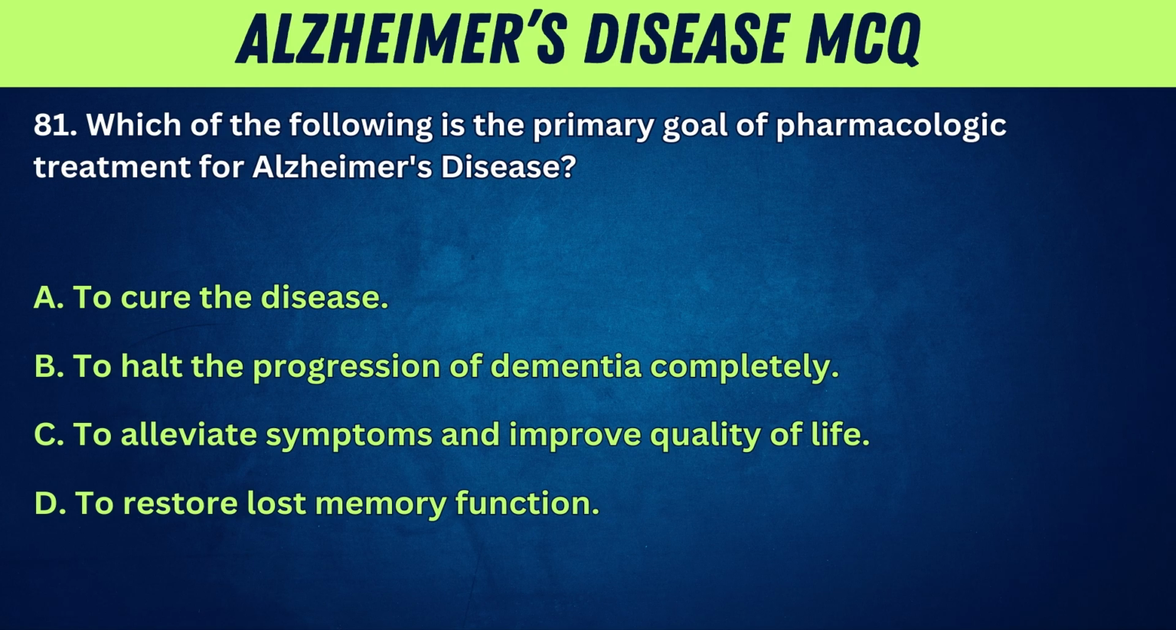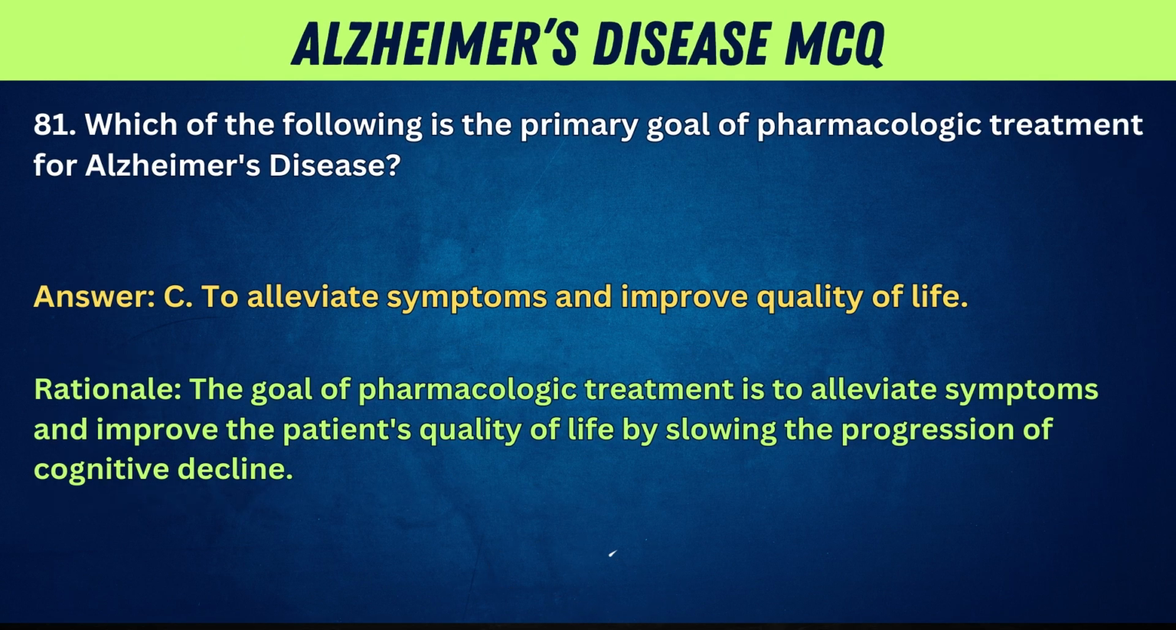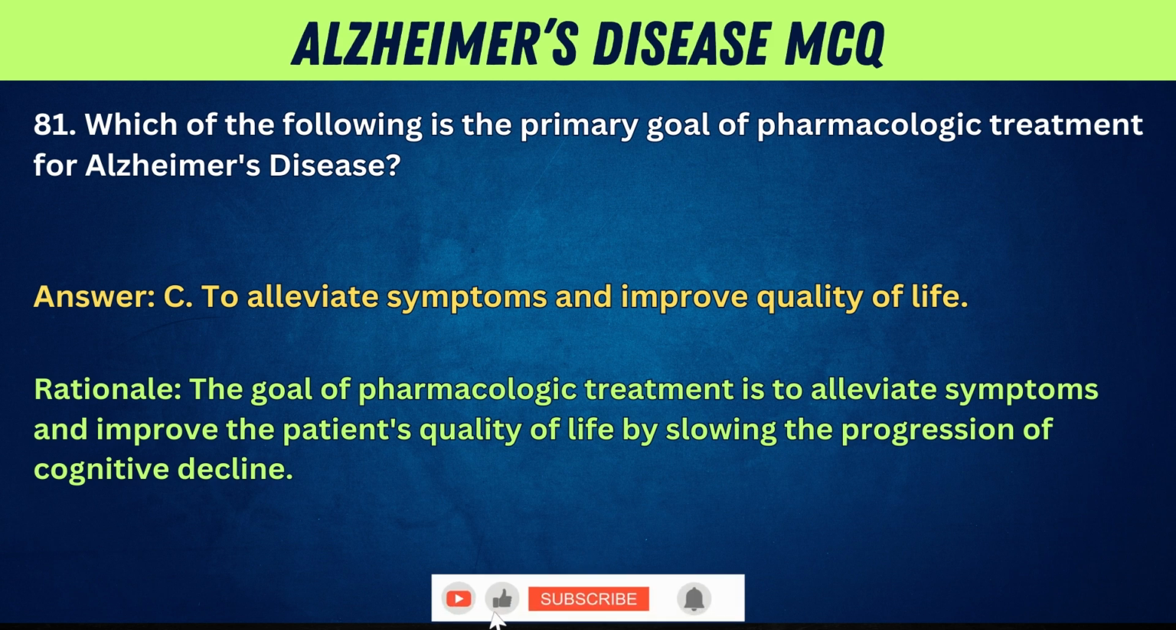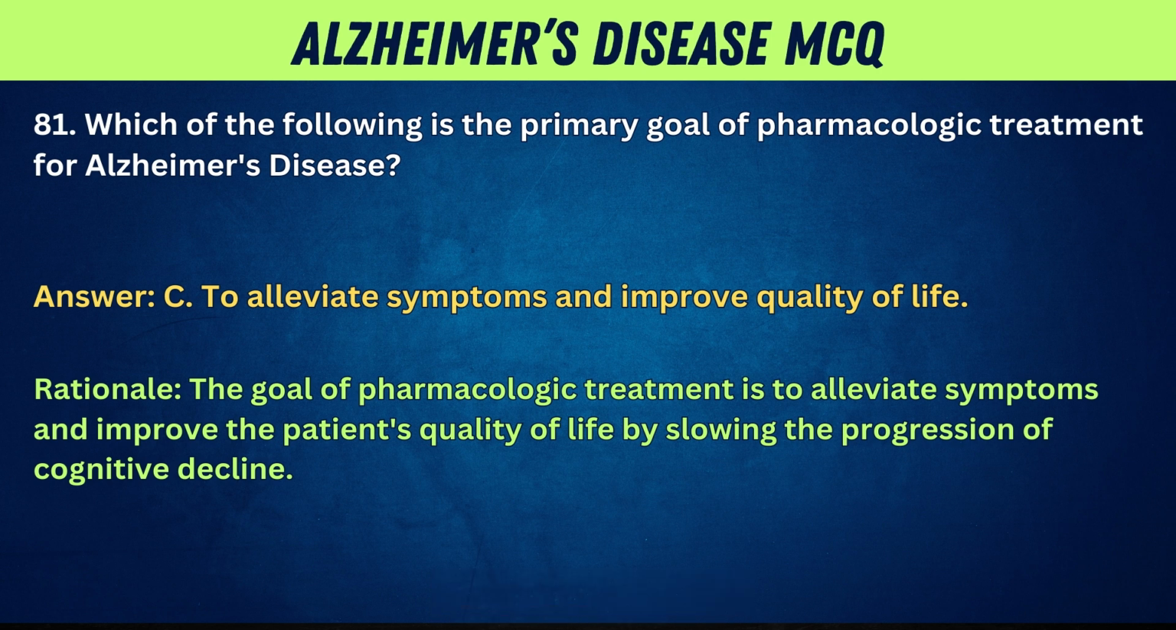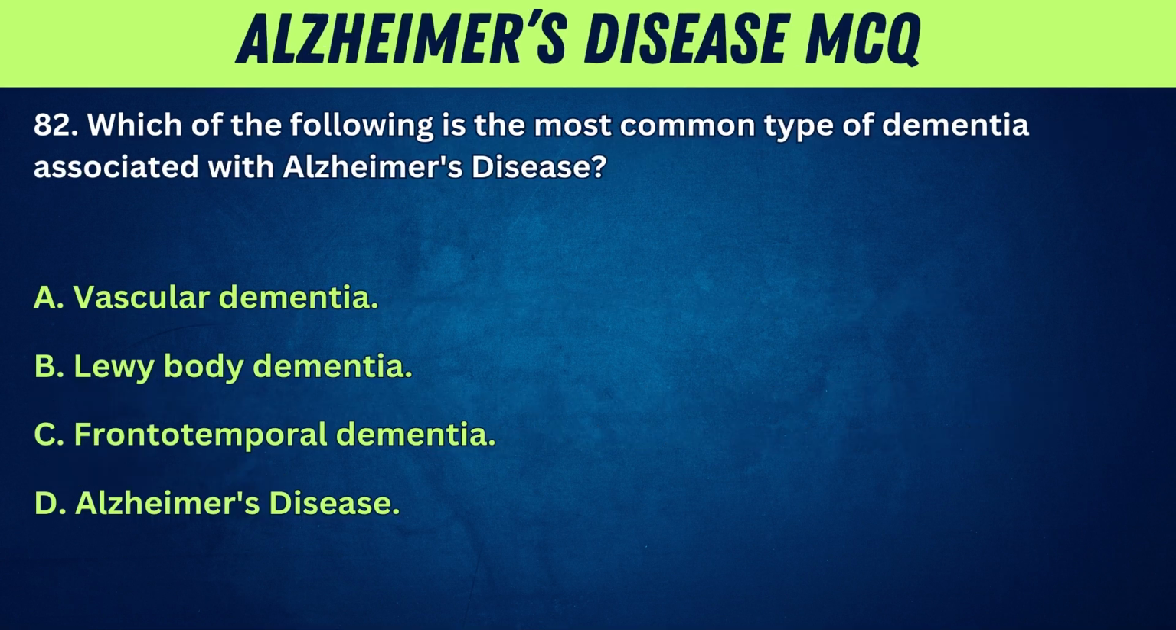81. Which of the following is the primary goal of pharmacologic treatment for Alzheimer's disease? A. To cure the disease. B. To halt the progression of dementia completely. C. To alleviate symptoms and improve quality of life. D. To restore lost memory function. Answer: C. To alleviate symptoms and improve quality of life. Rationale: the goal of pharmacologic treatment is to alleviate symptoms and improve the patient's quality of life by slowing the progression of cognitive decline.